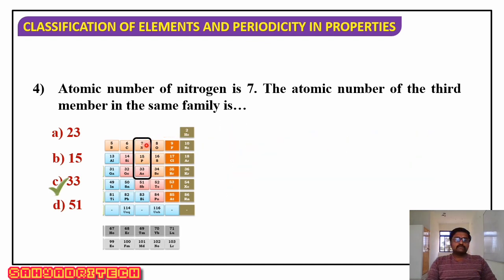Here nitrogen belongs to which group? That is the 15th group. So in the 15th group, the first member is nitrogen. So 7 plus 8 is 15, and 15 plus 18 is 33. As we know, the periods have 2, 8, 8, 18, 18, 32 elements. We have to add those numbers so that we get the answer here. So option 33 is correct.